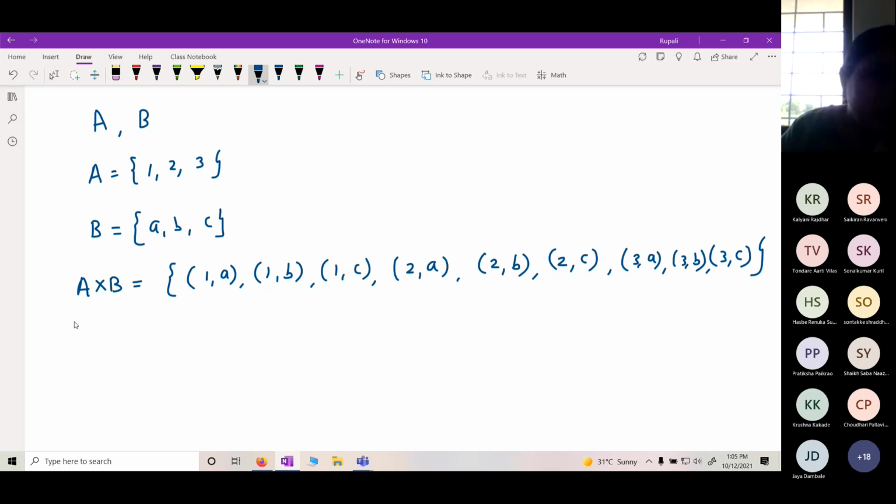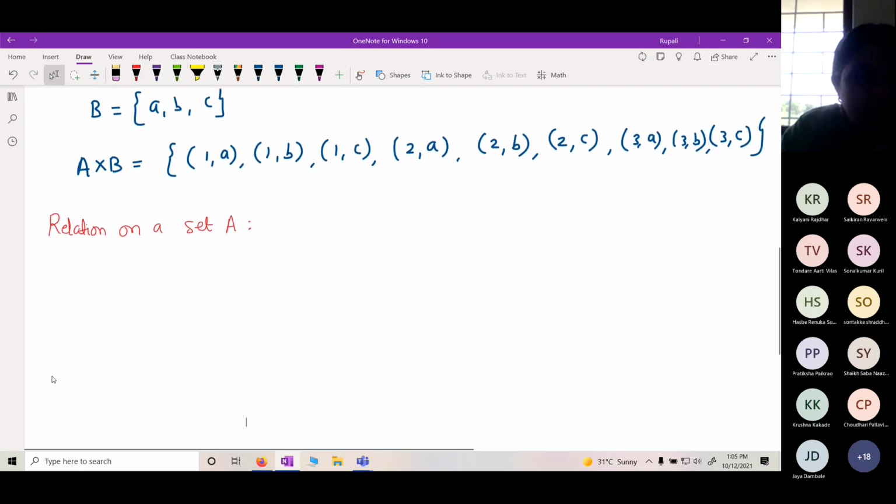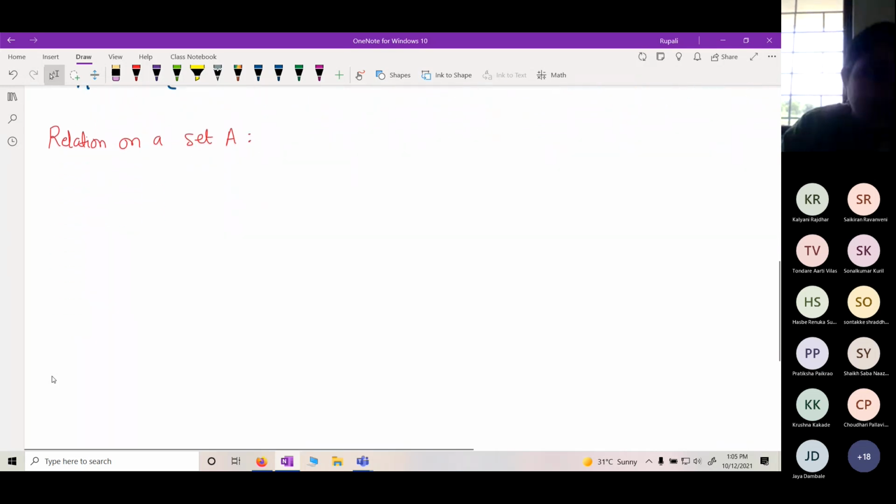So what is a relation? How do we define a relation on a set A? Finite set, infinite set, countable, that comes in our syllabus, so we will take that later. First, we will define a function. For a function, we should know what a relation on a set A is.